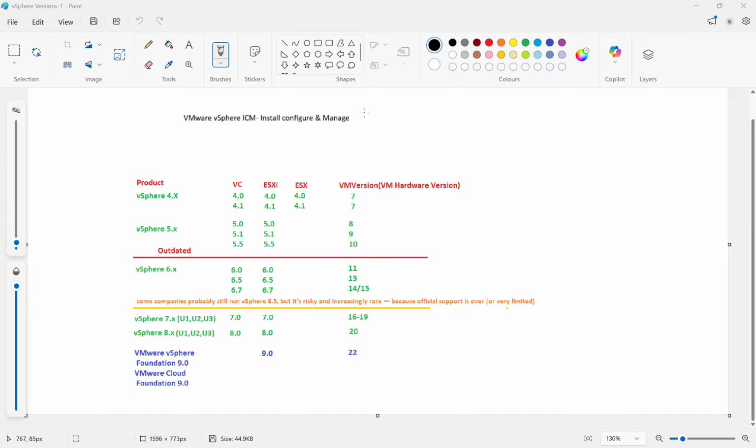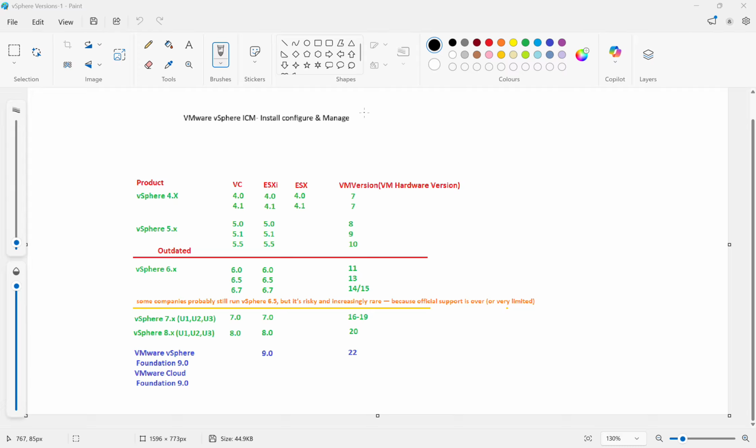Okay. Now, vSphere 7.x also was not clicked as much as they expected. There are a lot of bugs. So immediately they came up with vSphere 8.x, resolving the existing bugs, and they introduced new features. Like vSphere 7.x, in 8.x also they introduced update 1, update 2, update 3. If you use vCenter 8.2, ESXi is also 8.2, and the VM version will be 20.